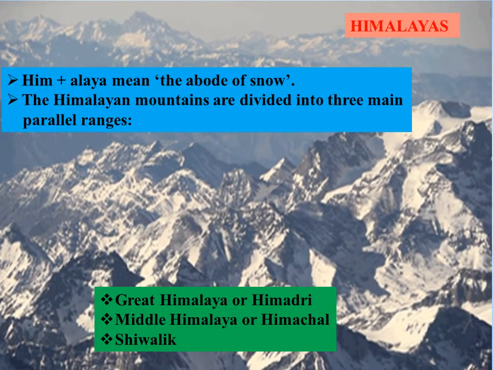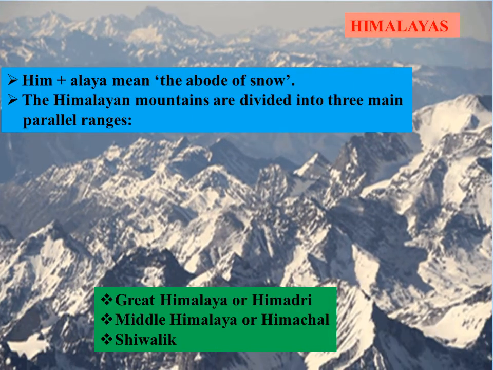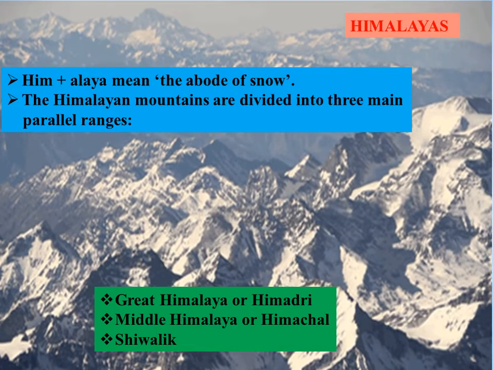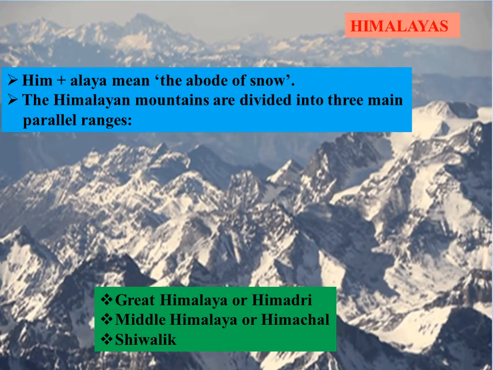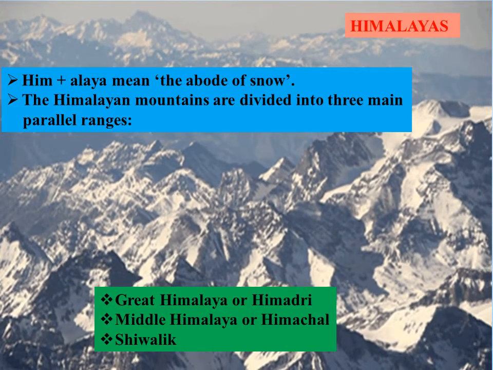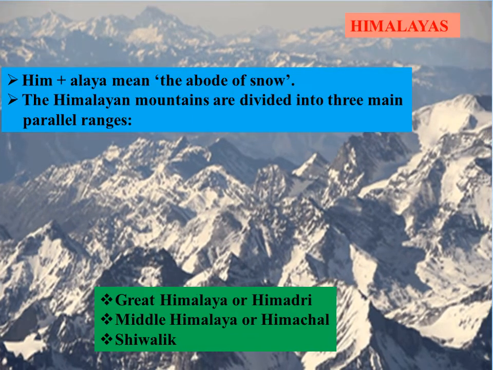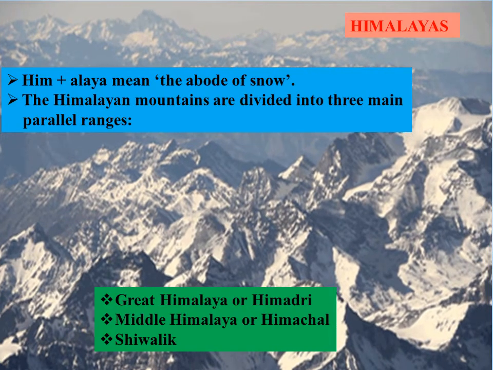Let me see about Himalayas. Him plus Alaya means the abode of snow. The Himalayan mountains are divided into three main parallel ranges. That is Great Himalaya or Himadri, Middle Himalaya or Himachal, and Shivalik.